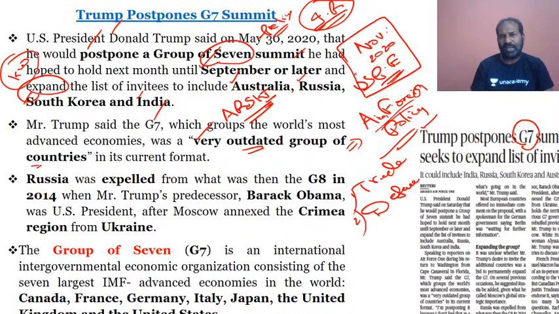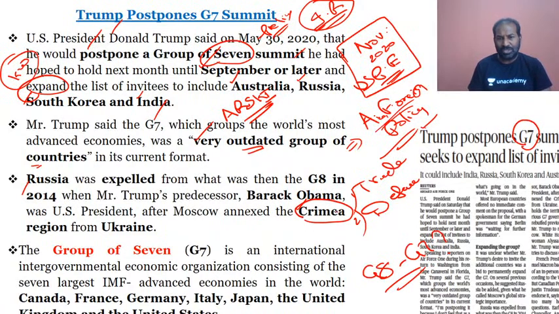And we know that Russia was actually part of the G8. Later on, the G8 became the G7. Why? We will look at why. Because in the year 2014, Russia took over the Crimea region, or the peninsula. This is the peninsula region of Ukraine in Europe.